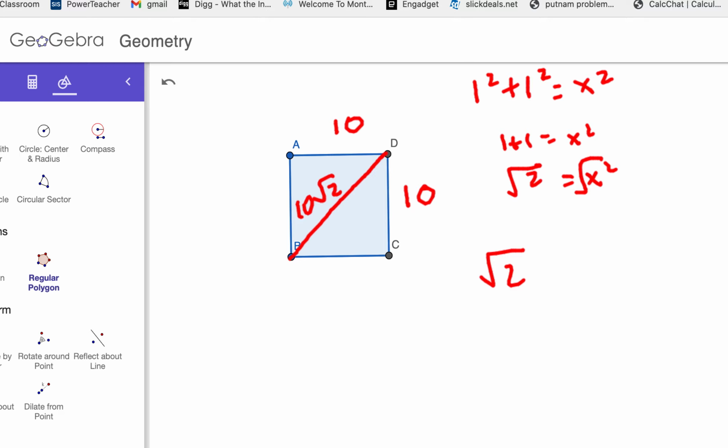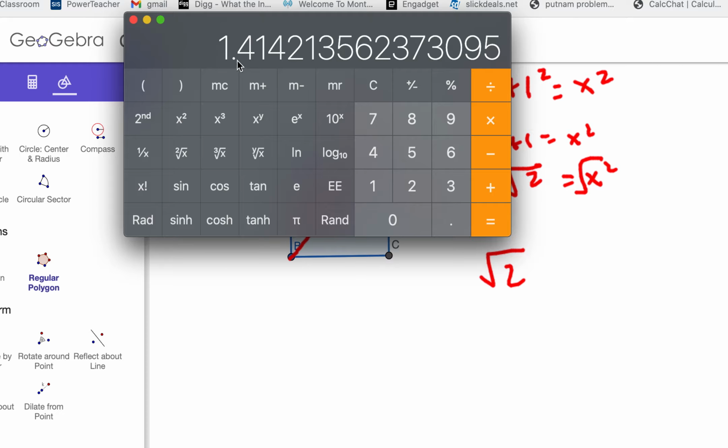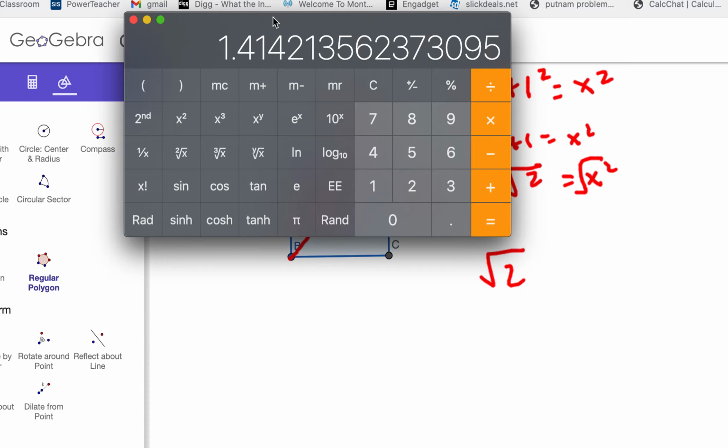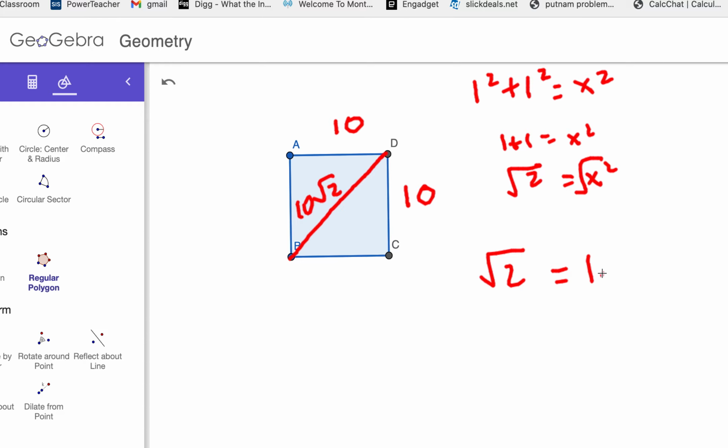When we put it into a calculator, put 2, click the radical sign, and you get 1.41421, and it continues infinitely. So again, it's irrational. However, it's really just the comparison of the diagonal of a square to the sides of a square. That diagonal will be 1.4 times the side, or 141% if we're looking at it as a percent.